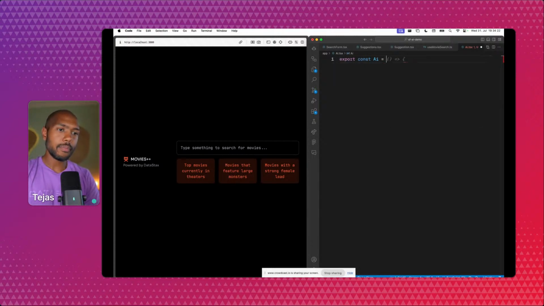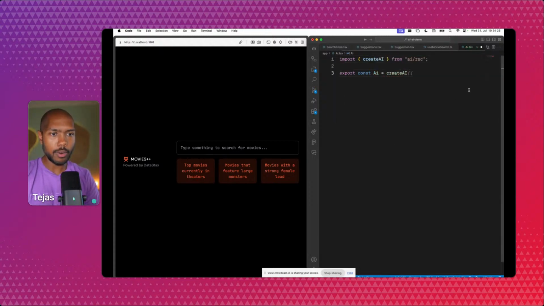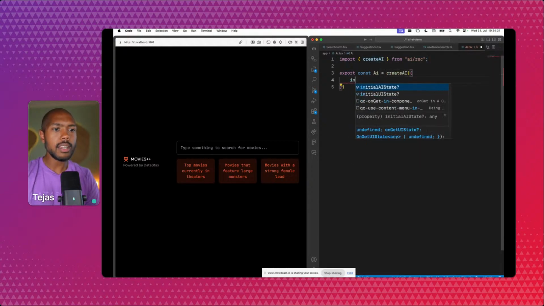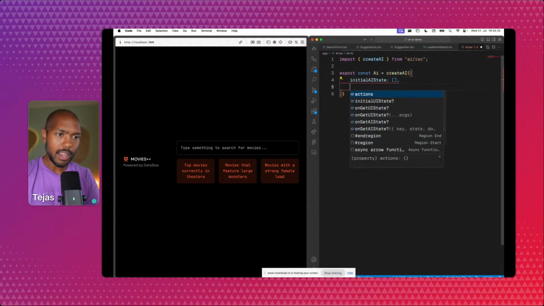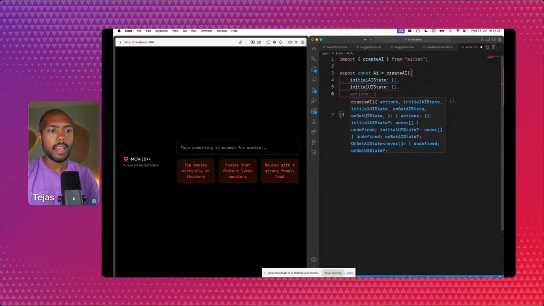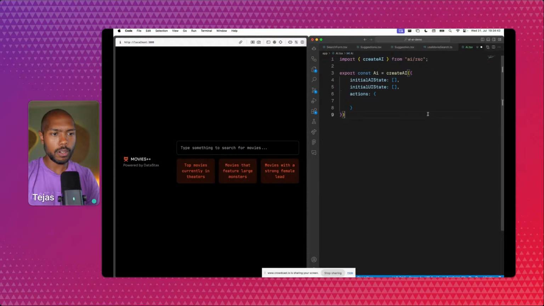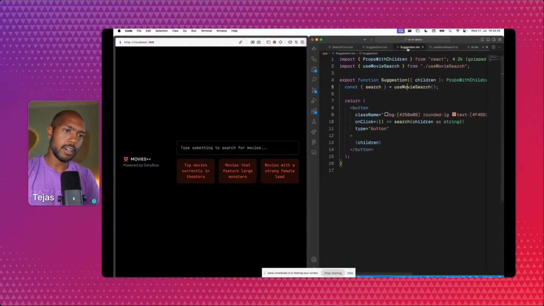So let's go export const AI, and we're going to call a function called createAI. We're importing this from ai/rsc, from Vercel's AI SDK. We need initial AI state, which is an empty array. AI state and UI state are just a bunch of conversations, lists of messages. And finally, actions. Actions can be whatever we want. In this case, let's start with the suggestion.